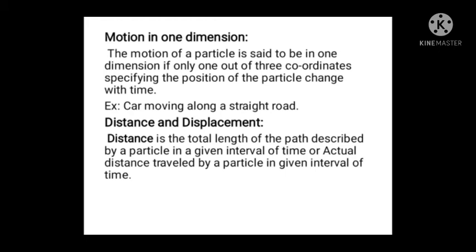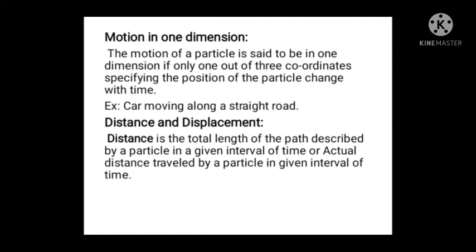One-dimensional motion means the motion of a particle is said to be in one dimension if only one of 3 coordinates specifying the position of the particle changes with time. So either x or y or z, any one coordinate should change with time. Out of 3, if any one coordinate changes with time, that type of motion is called one-dimensional